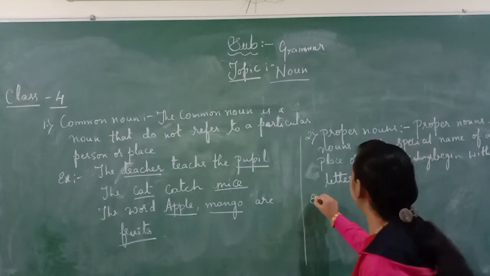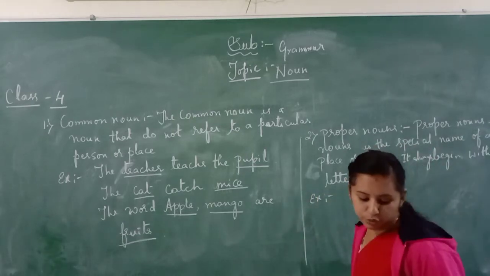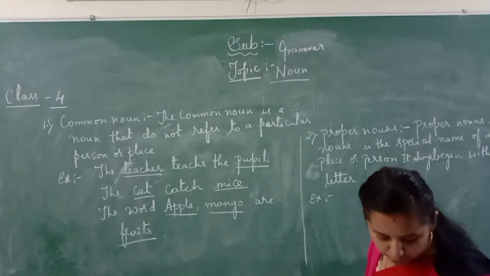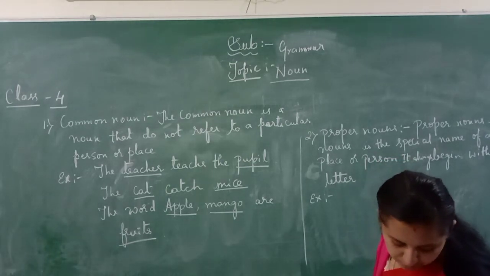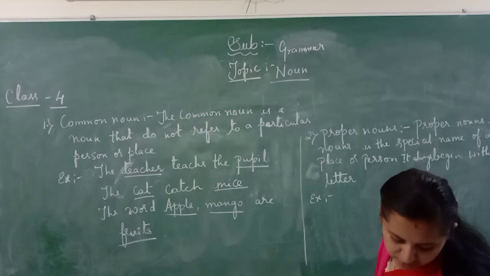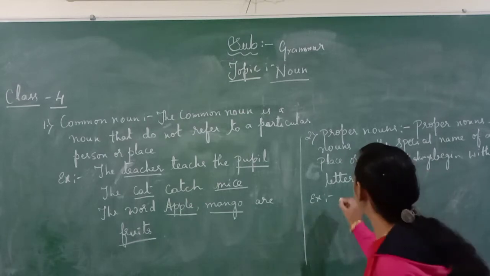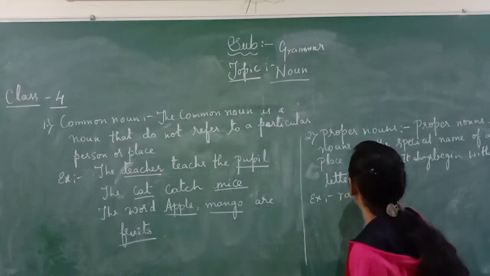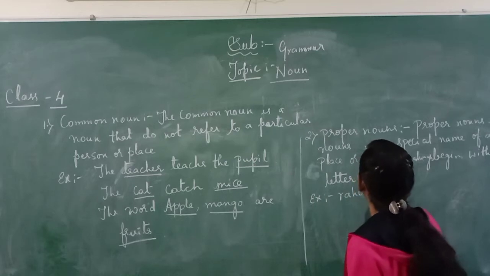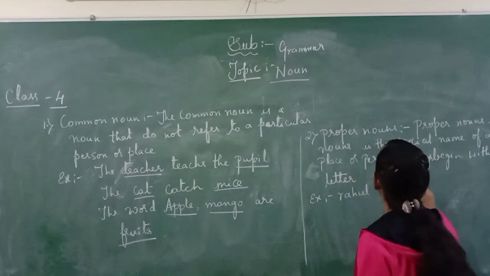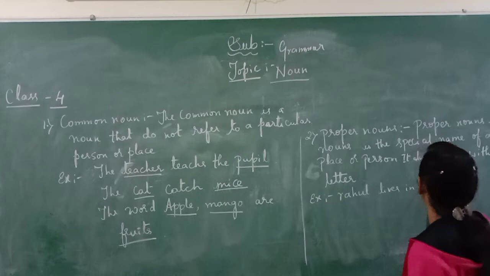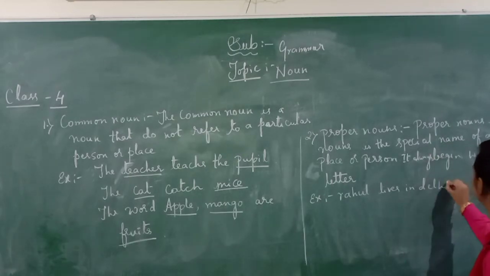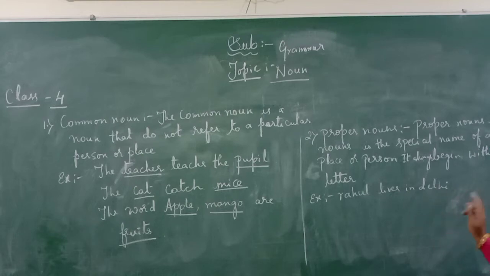For example, I'll show you an example of a proper noun. Rahul lives in Delhi. Is this correct, children? Rahul is a person's name and Delhi is a place name.